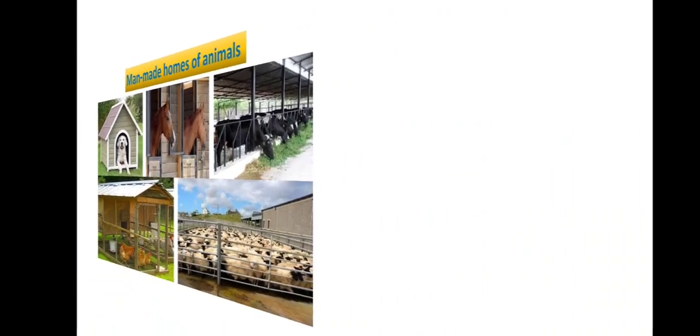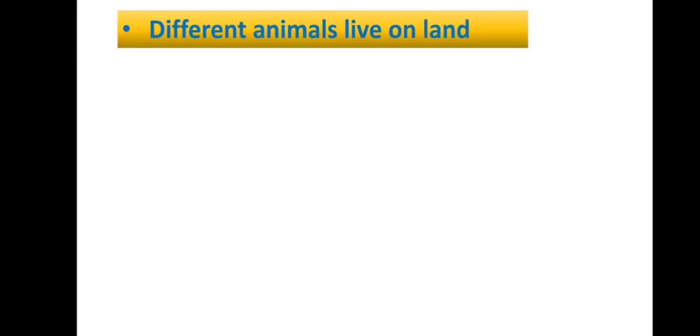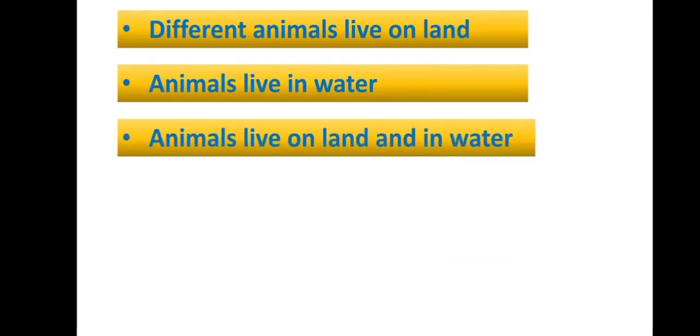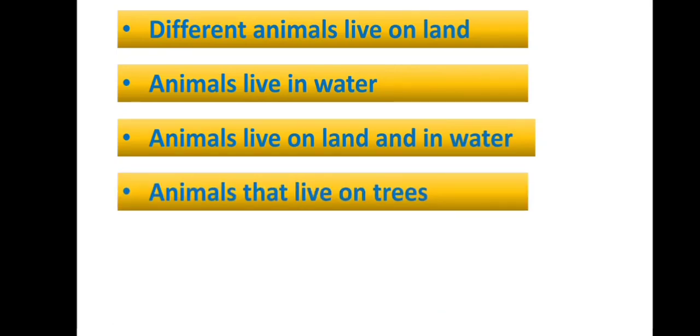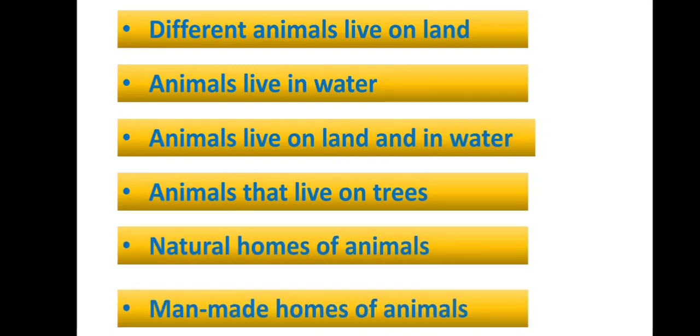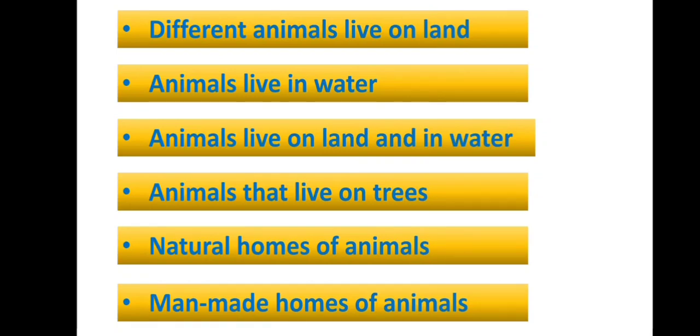So, today we discussed wild animals and domestic animals. Different animals that live on land. Animals that live in water. Animals that live both on land and in water. Animals that live on trees. Natural homes of animals. Man-made homes of animals. This is all for today.